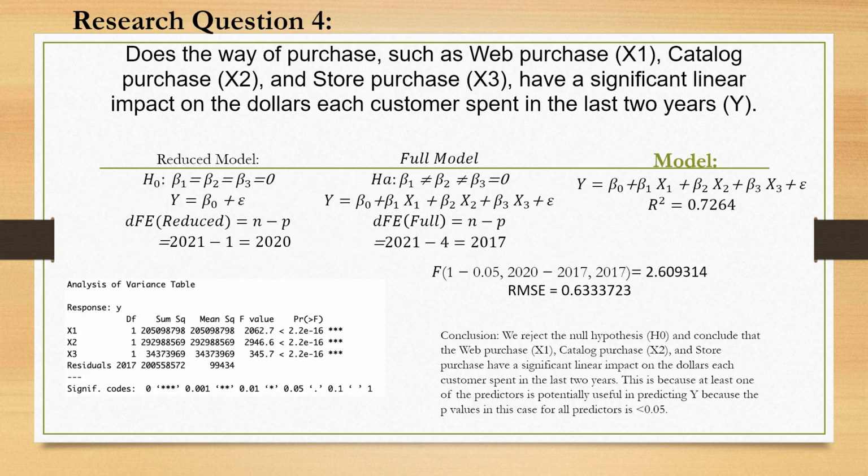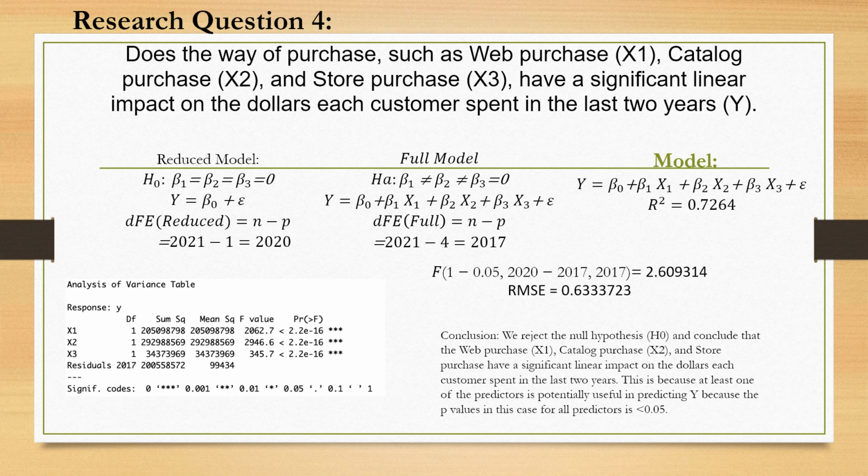As you can see, my reduced model is testing if my betas for web purchase, catalog purchase, and store purchase are all equal to 0. Therefore, my reduced model is y equal to beta 0 plus the random error in the model. And the degrees of freedom for error in our reduced model is 2020.